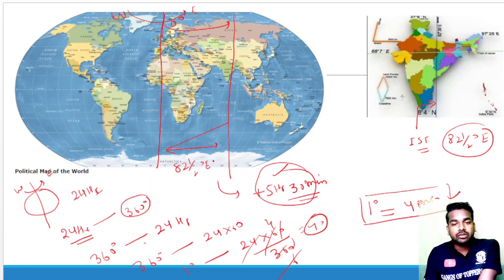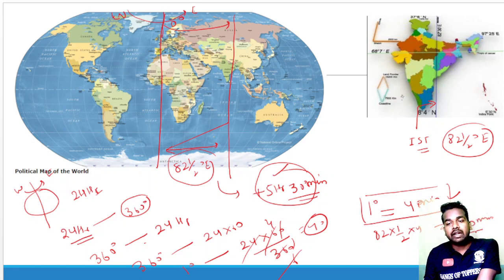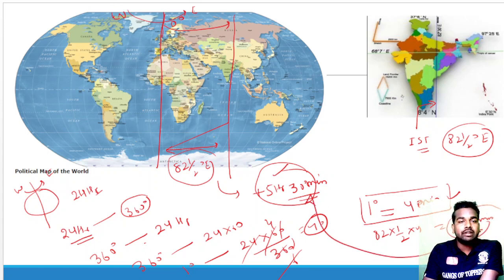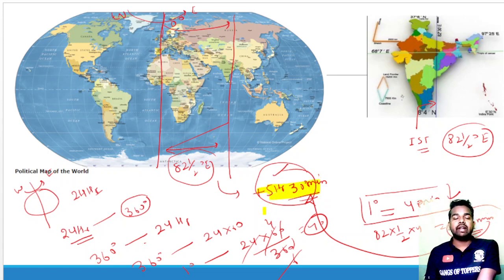Then for a rotation of up to 82 and a half degrees, it takes how many minutes? That is 82 into 1 by 2 into 4, it will come as how many minutes? It will come as 330 minutes. And if we convert this minute into hour, it will come as 5 hour 30 minutes. From here we conclude that from the Greenwich Mean Time, India's time is ahead about 5 hour 30 minutes.